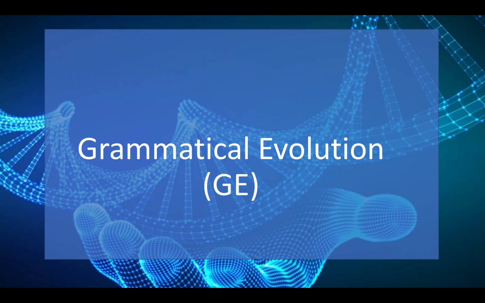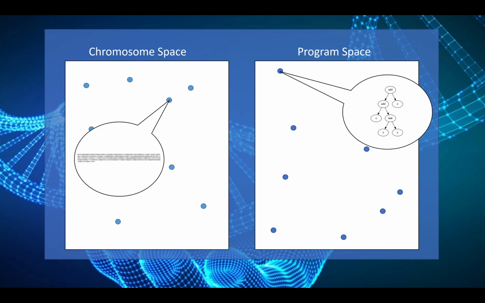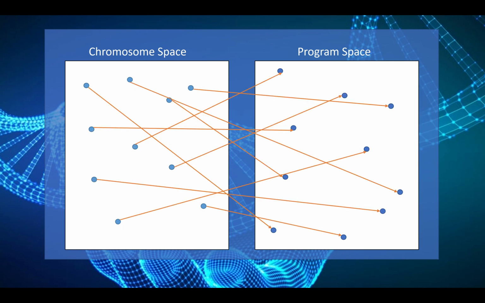Now we make a quick tangent to grammatical evolution, another variation of genetic programming aimed at addressing a different set of problems. In GE, we have a chromosome space acting as an interface to the program space. Every chromosome consists of a binary string, whereas programs are still parse trees.